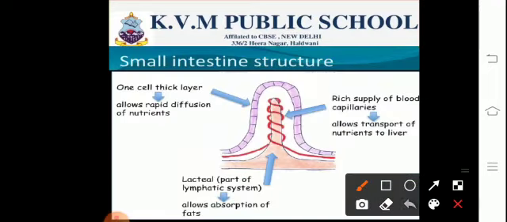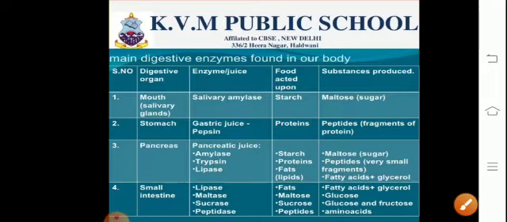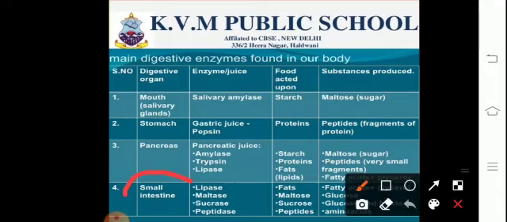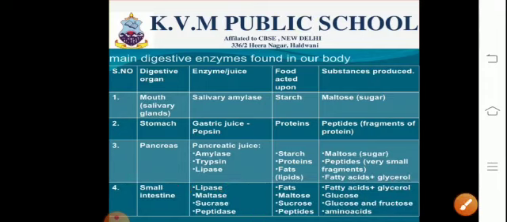Now moving on to the other important gland, we need to talk about the small intestine. The small intestine will release secretions referred to as succus entericus, which comprises lipase, maltase, sucrase and peptidase. Lipase helps to break down fats, which are complex molecules, into fatty acids and glycerol.